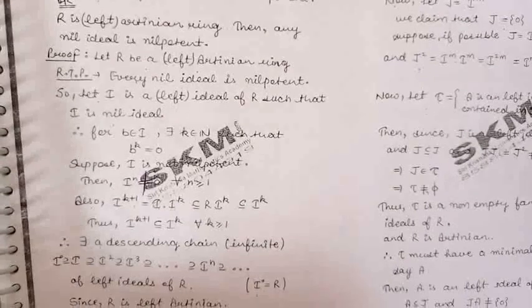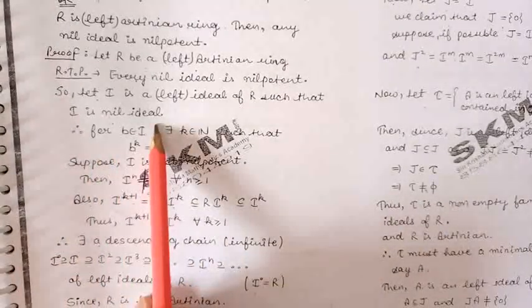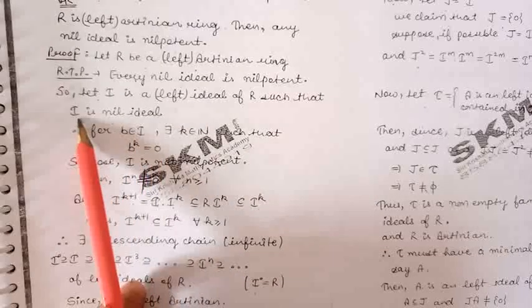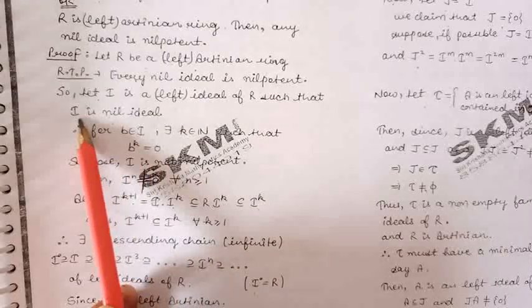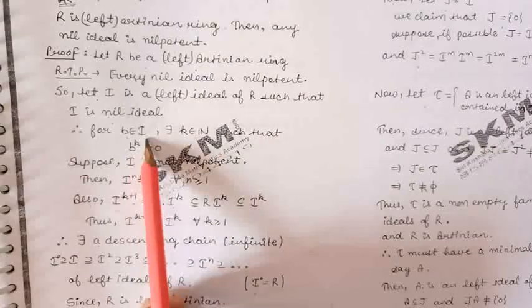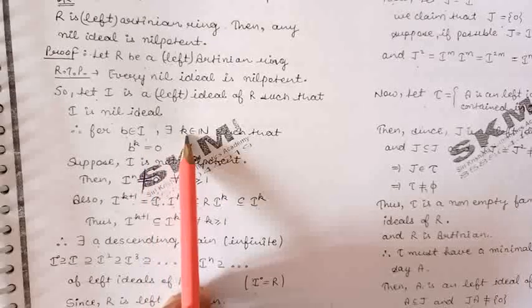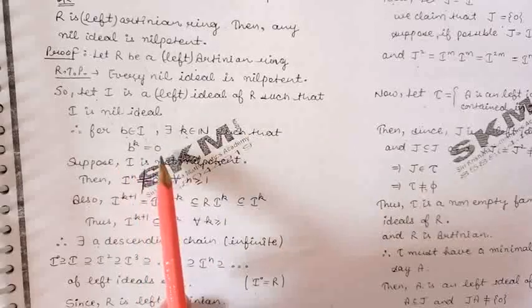Now, we are given that I is a nil ideal. So by definition, every element of I is nilpotent. So if we take an arbitrary element b belonging to I, then there will exist a positive integer k such that b raised to the power k will be 0.